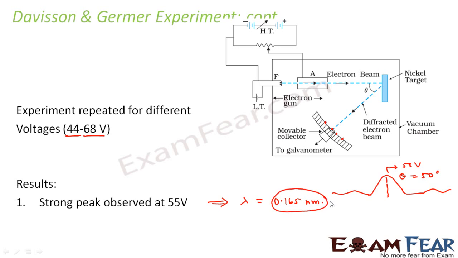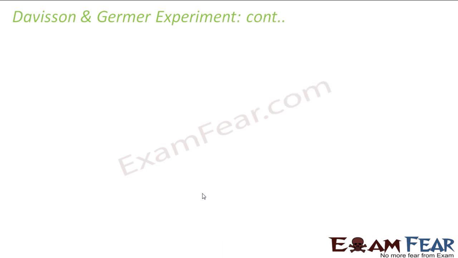So by looking at the plot, or the variation of the intensity due to scattering of electrons, they calculated the wavelength, which came out to be 0.165 nanometer, right? So these were the two important results of the Davisson and Germer experiment, which clearly showed that scattering of electrons also gives rise to a diffraction pattern.